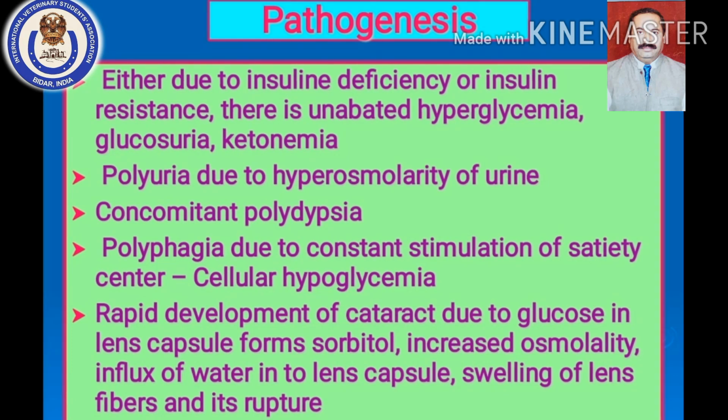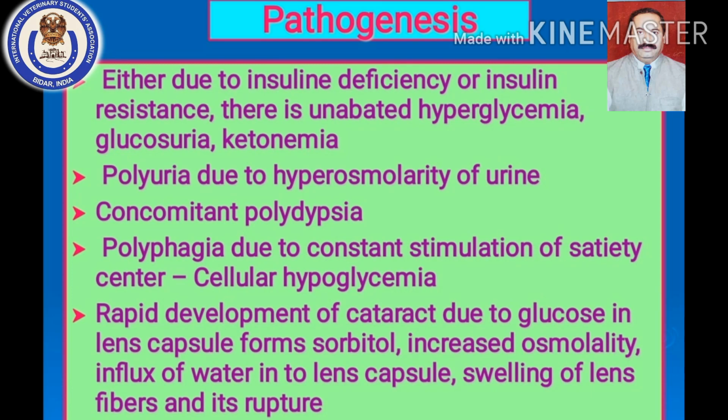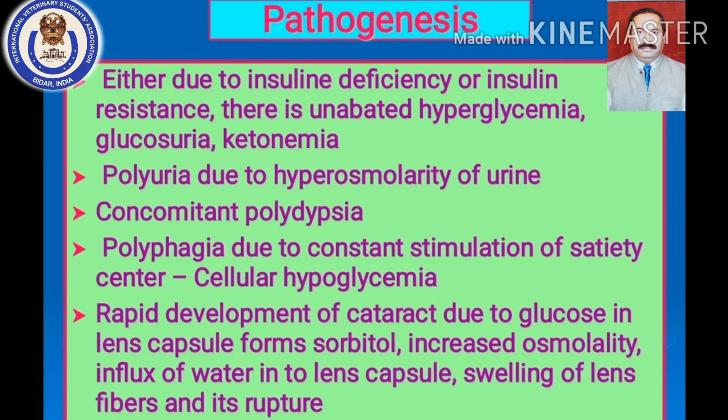So you have to understand the basic concept that when the glucose concentration goes beyond the renal threshold, which has been understood to be 180 milligram per deciliter, glucose filtration starts through the nephrons and the glucose is excreted. Glucose has a hyperosmolarity. It is a higher molecular weight substance. So when it gets excreted, it carries water along with it. Because of this, there is an increased osmolarity of the urine, and because of that there is polyuria.